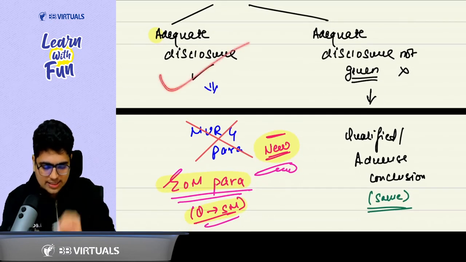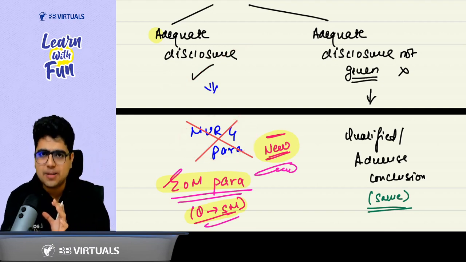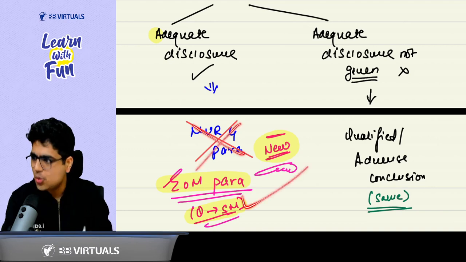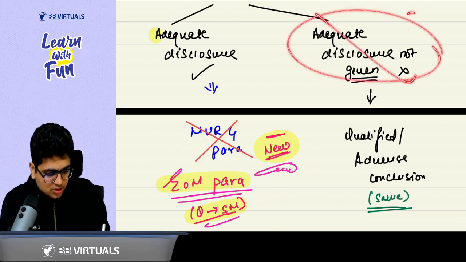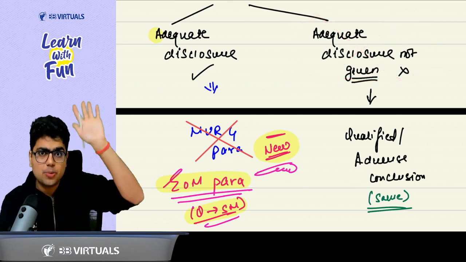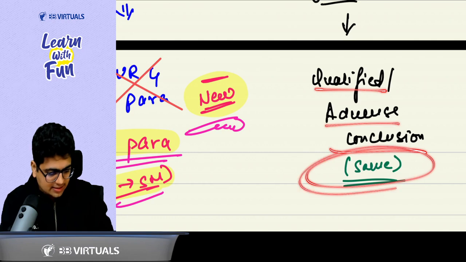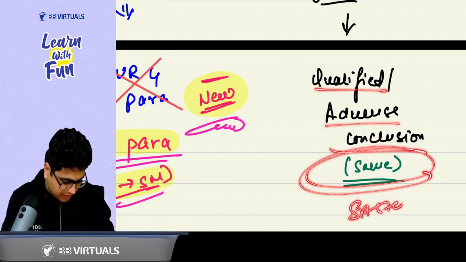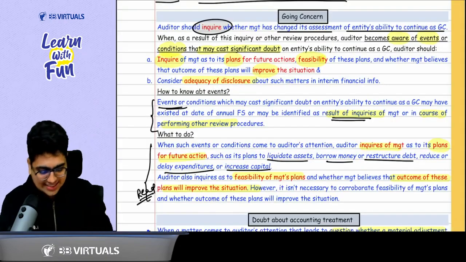Now, sir, if the material uncertainty exists, we need proper disclosure. If proper disclosure is given, generally we add a MURG para. Generally, though we add a MURG para, but in this case, you add an EOM para. And if the adequate disclosure is not there, modify your report. Modify your conclusion, give a qualified or adverse conclusion. This is the same thing we have covered in SA 570. Clear, everyone? Clear, sir. Awesome.